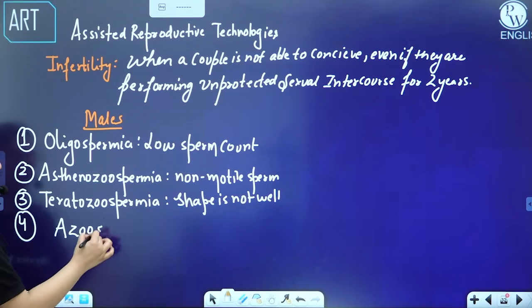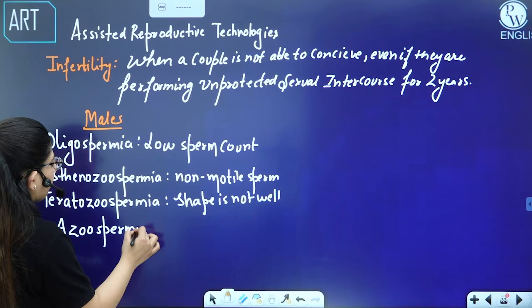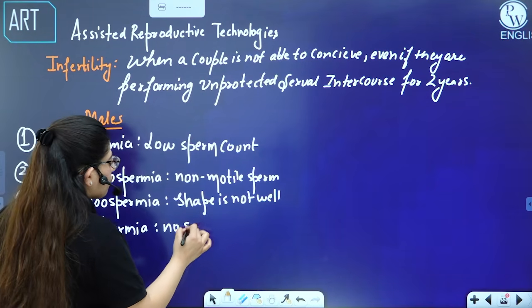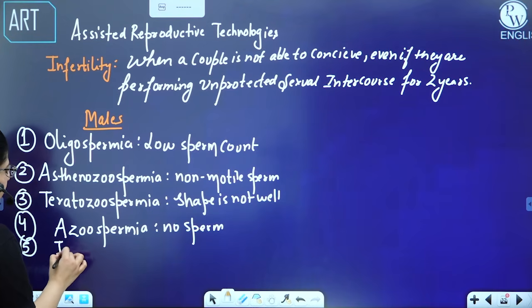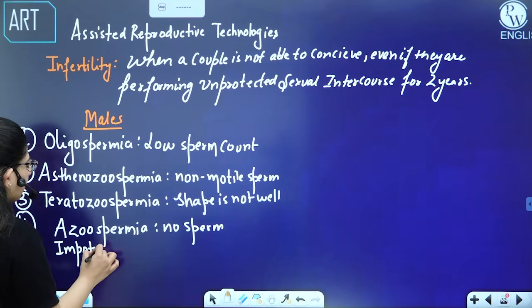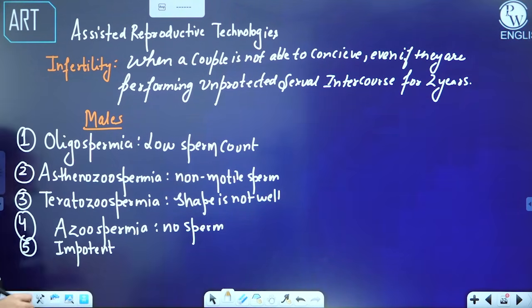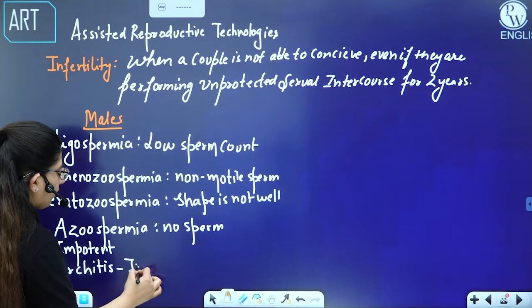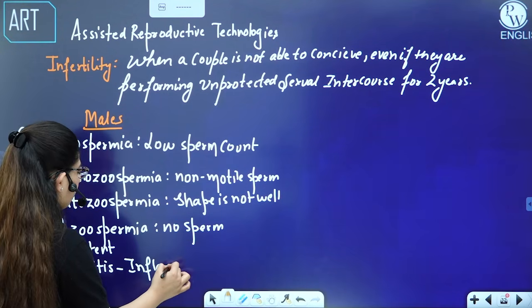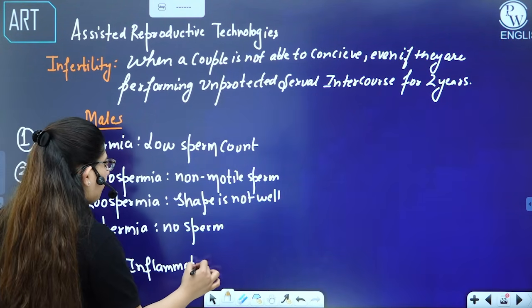That means it is not producing any sperm. Or a male is impotent, that is, he is not able to control the erection properly, that's why he's not ejaculating, right? Otherwise there can be inflammation of the testes, and that is orchitis.